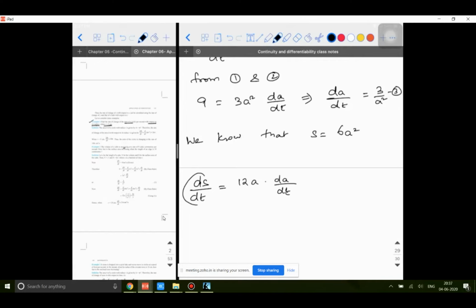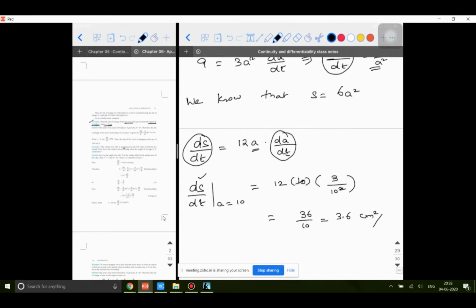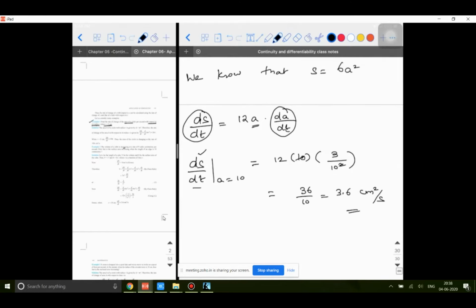Okay, so this is what we need to find. So dS by dt, when the value of a is equal to 10, is equal to 12 into, in the place of a, I am writing it as 10. In the place of dA by dt, I am going to use 3 divided by a square. But what is a? a is again 10. So 3 divided by 10 square. This 10 and 10 will get cancelled. That will be 36 divided by 10, and answer will be 3.6. Since surface area is measured in centimeter square and time is measured in second, it is going to be 3.6 centimeter square per second. That is the answer.